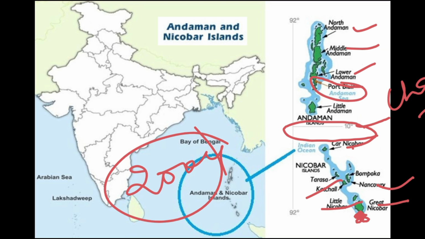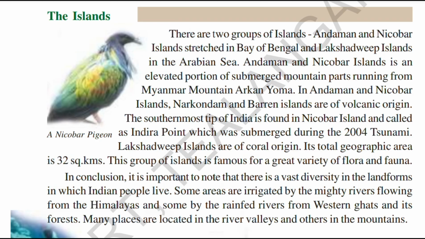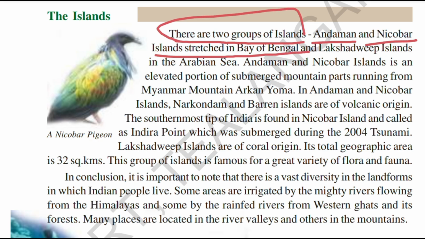So as of now, we have seen all the details about islands. Now here we'll see one more detailed explanation. There are two groups of islands, which are actually the Andaman and Nicobar Islands, stretched in the Bay of Bengal. You can point out this line, why he actually named two groups of islands.